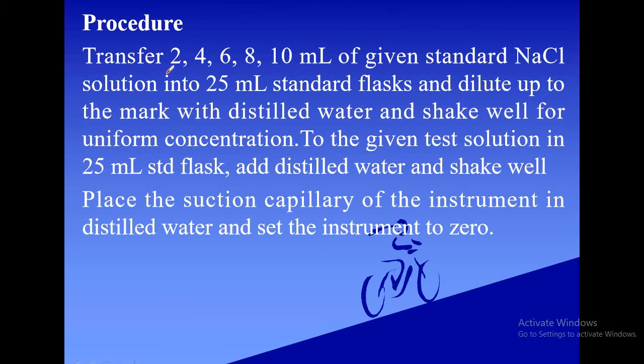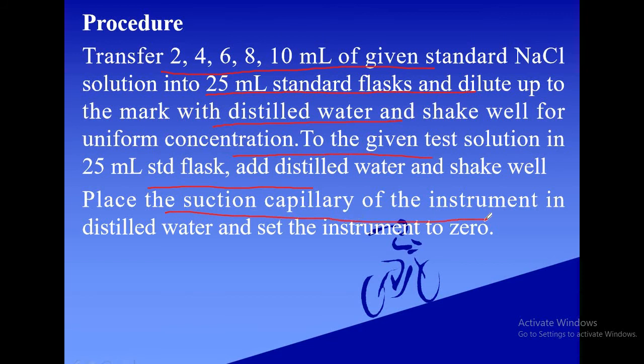Now the procedure, how to do the experiment. First we have to prepare standard solutions, that is, take 2, 4, 6, 8, 10 ml of the given standard NaCl solution into different 25 ml standard flasks, and all the solutions are to be diluted with distilled water and shaken well for uniform concentration. To the given test solution in a 25 ml standard flask, add distilled water and shake well. All these things I have already explained in flame photometry, something very similar.